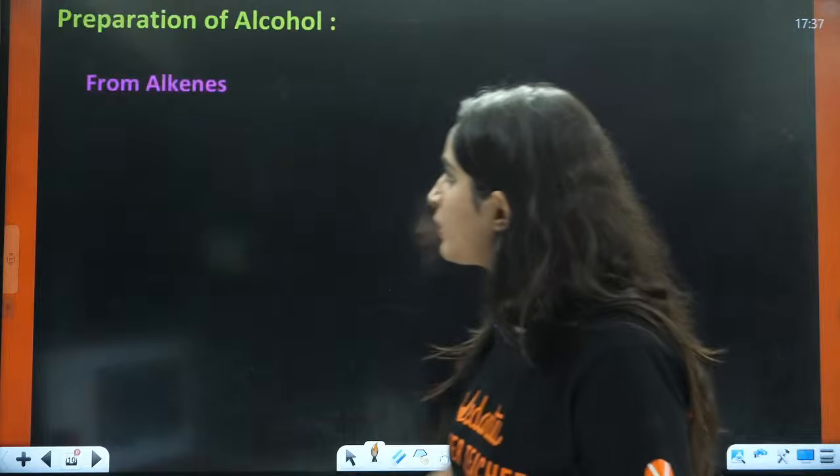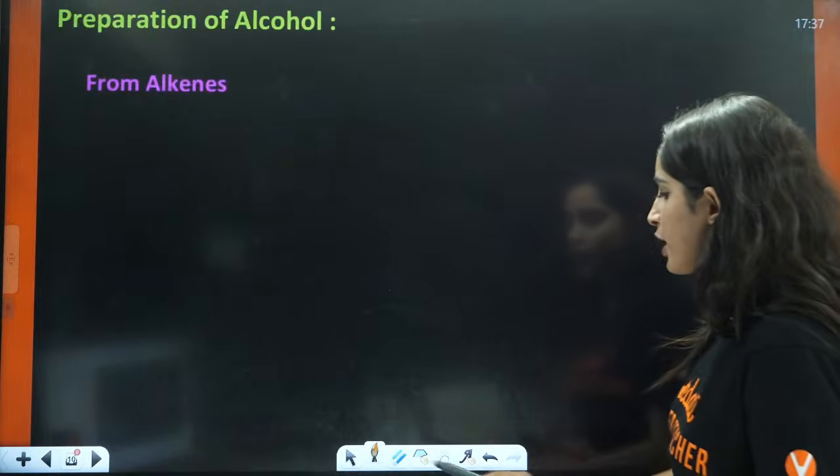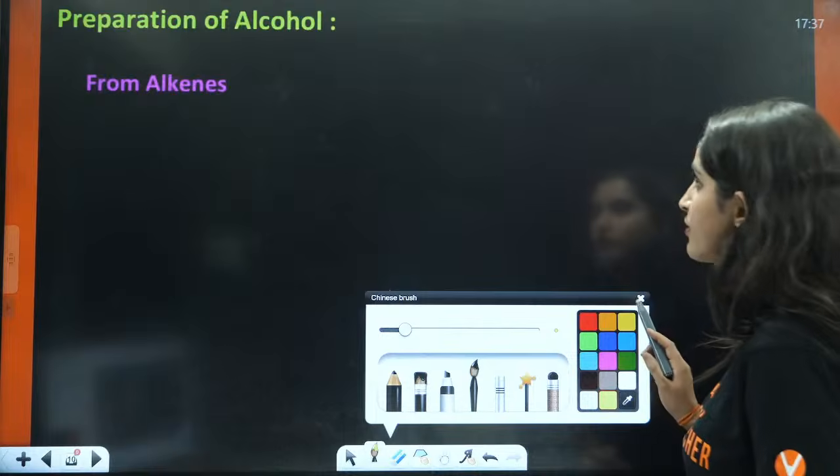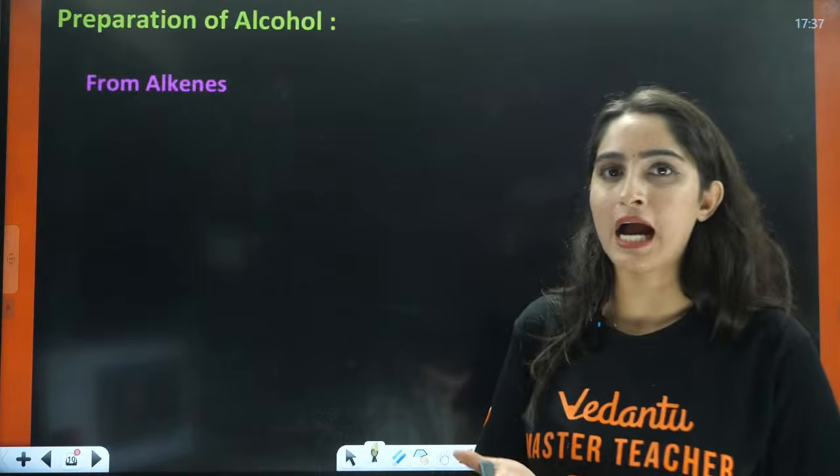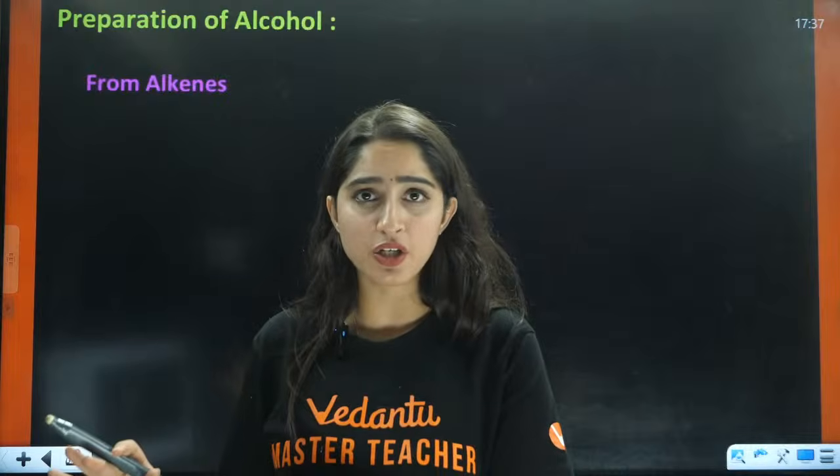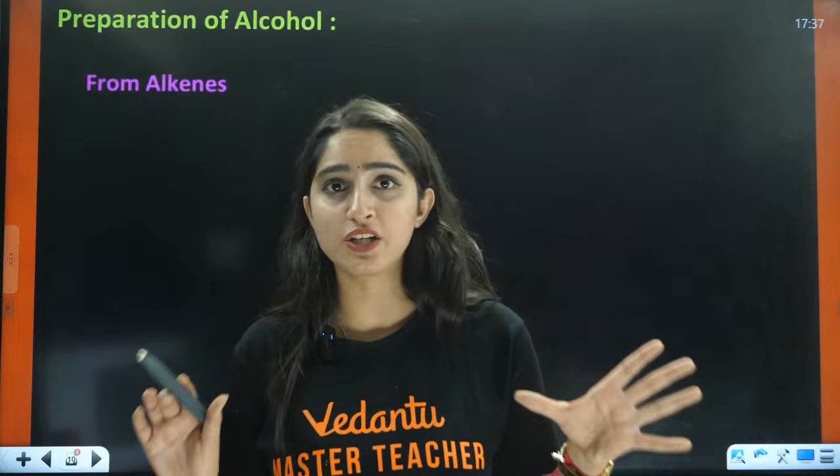Okay. So now next thing is we are talking about the preparation of alcohols. We have done the classification. Now we are starting with the preparation of alcohols.